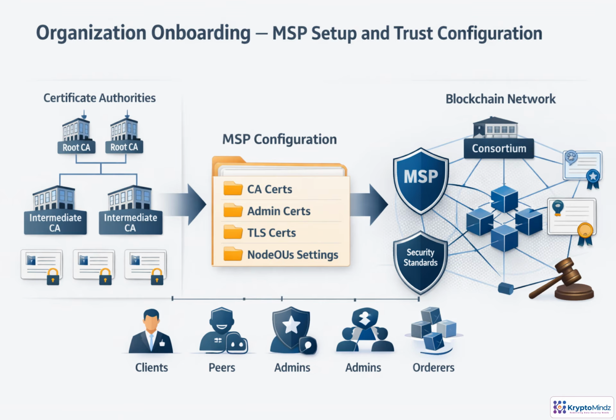After approval, onboarding becomes a technical trust exercise. The organization's certificate authority chain is collected and encoded into an MSP, together with admin certificates, TLS trust routes, and NodeOU rules. NodeOU rules allow Fabric to tell whether an identity is acting as a client, peer, admin, or orderer. The result is a portable trust definition that channels and consortium policies can reference consistently, using agreed security standards and naming conventions.